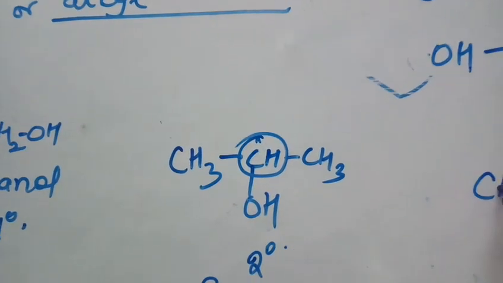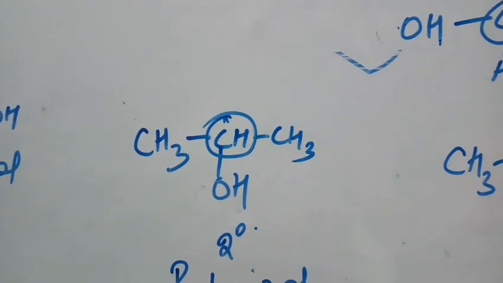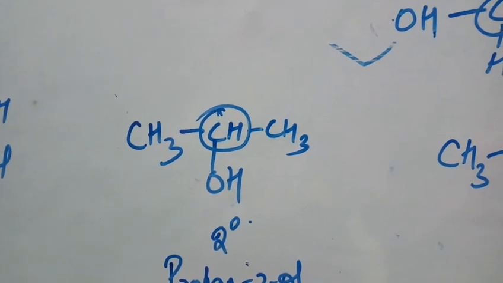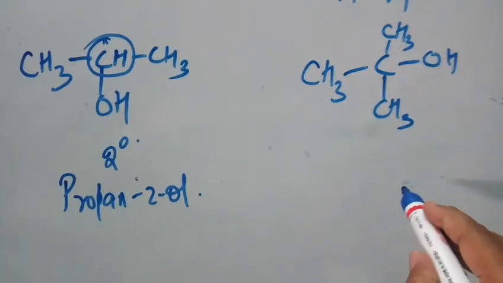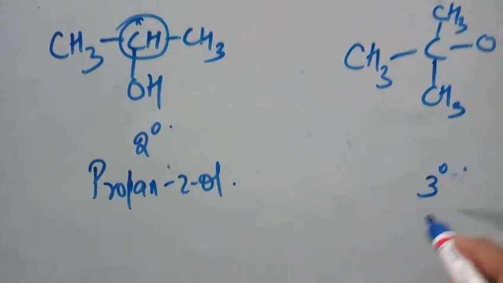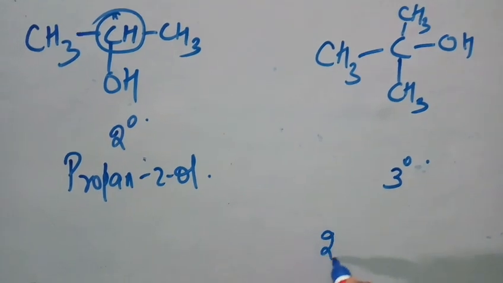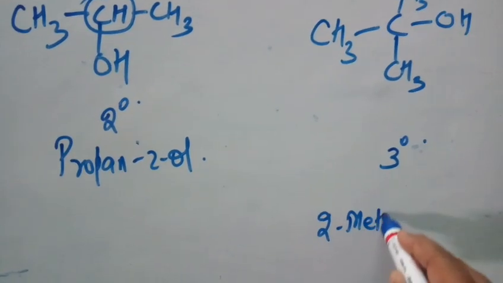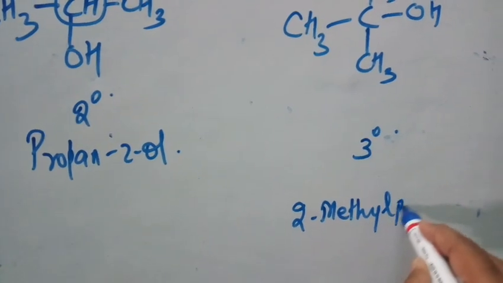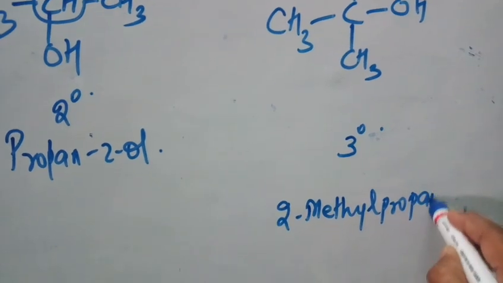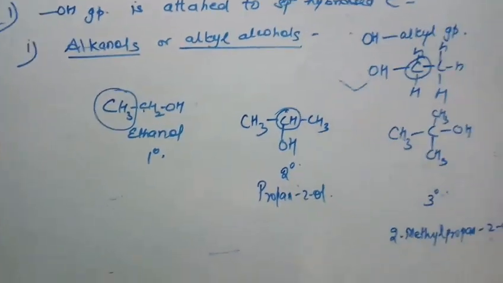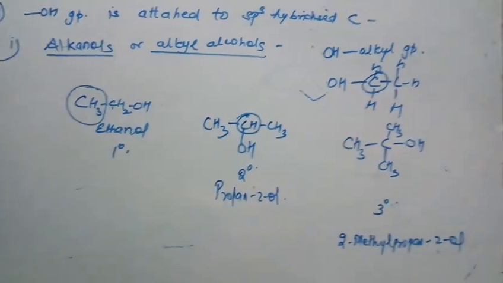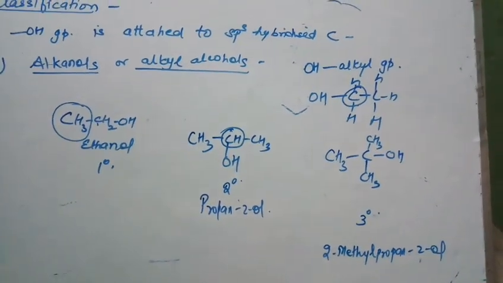Now similarly, if your hydroxyl group is attached to the tertiary carbon, right? Then it is tertiary alcohol. The name of the compound is 2-methylpropan-2-ol, right? So this is how alkanols are further classified into primary, secondary and tertiary alcohol.